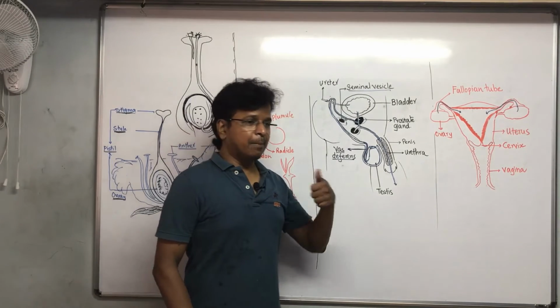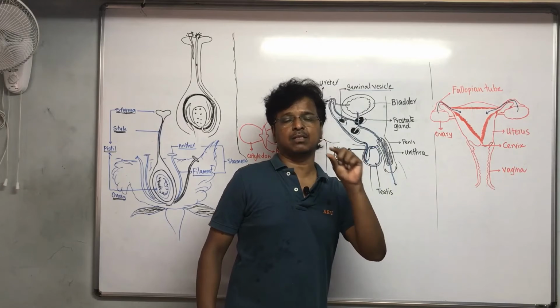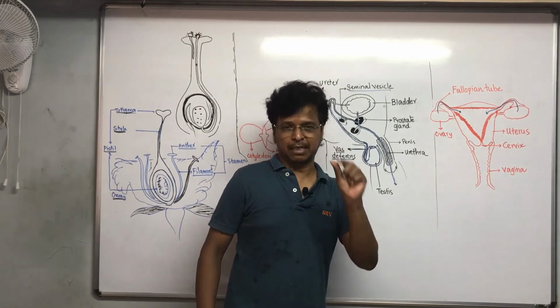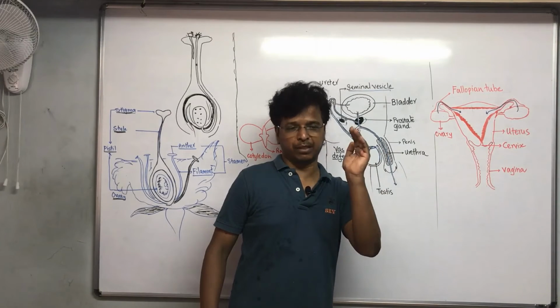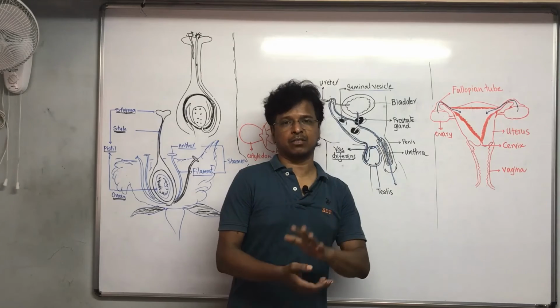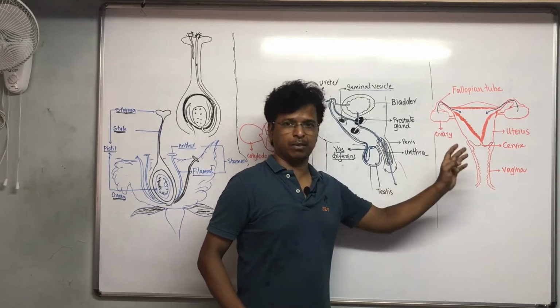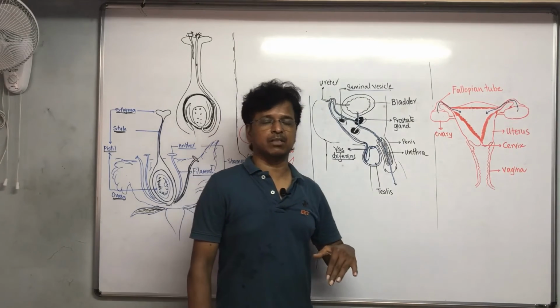But clipping and the copper T are procedures for a temporary blockage of the egg cells. Maybe after some gap, or during a favorable period, the parents want to have a child. At that time, they can just remove the copper T or the clips, and then think about having the child.